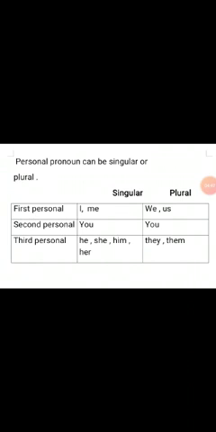What is pronoun? Pronoun is a word that is used instead of noun.